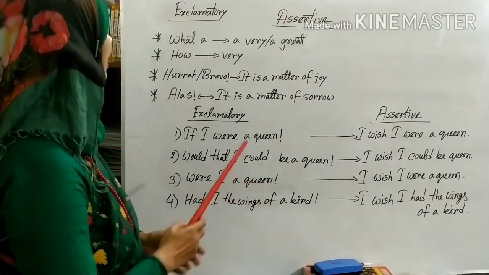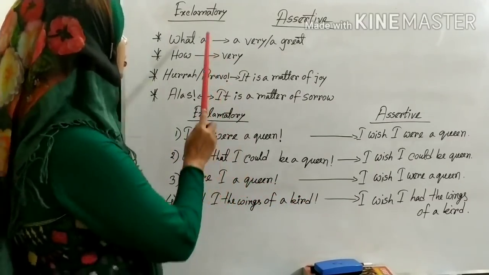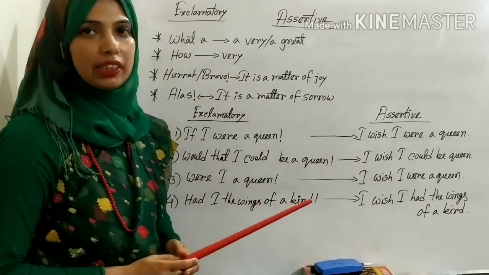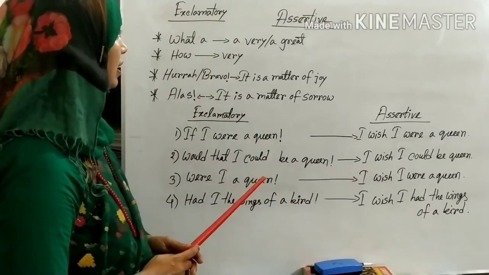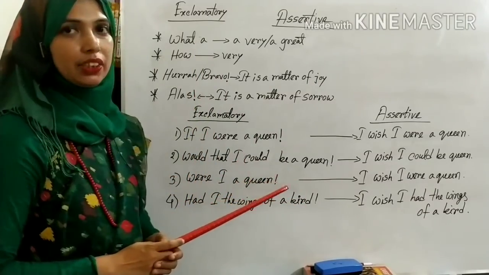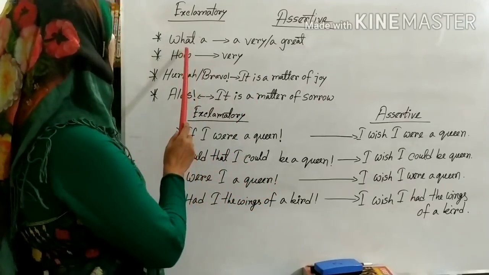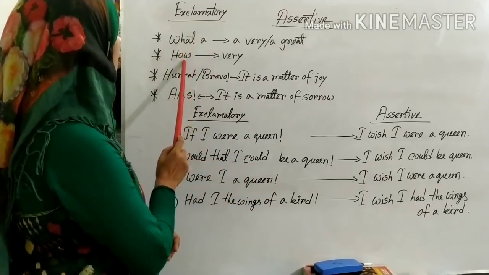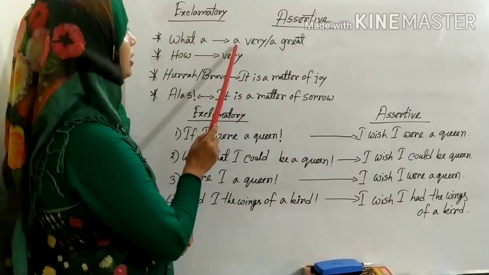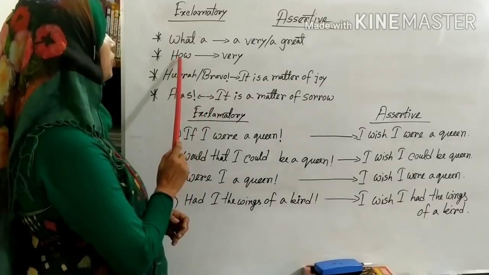Come to the last category of the sentence among 5 sentences, and that is exclamatory sentence to assertive or assertive to exclamatory sentence. Dear students, I have mentioned some techniques from exclamatory to assertive. When you will find what a or how, for what a, you will write a very or a great for assertive sentence. Instead of how, you will write very.